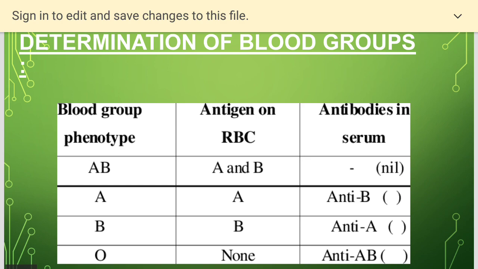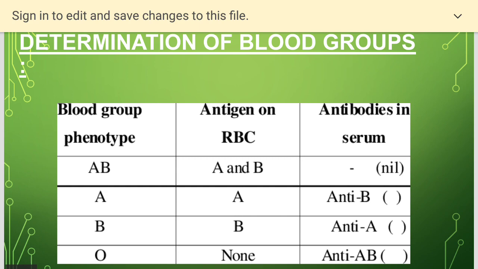We prick the finger after cleaning it, making it sterile with an alcohol swab, and a drop of blood is poured in each of these three circles. With a toothpick we mix the blood drop with the antisera. If the blood clots, agglutination takes place, and that is the type of the blood.